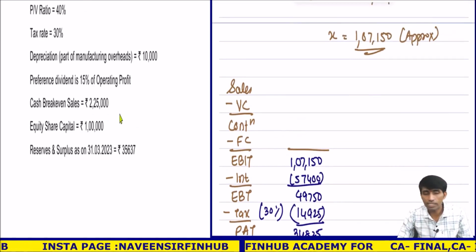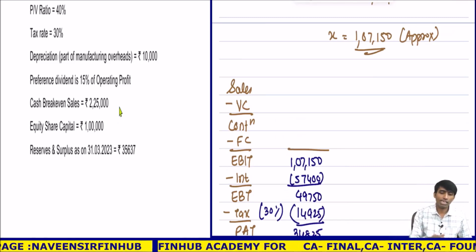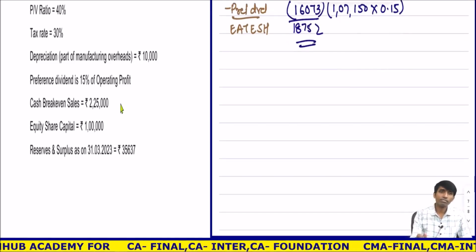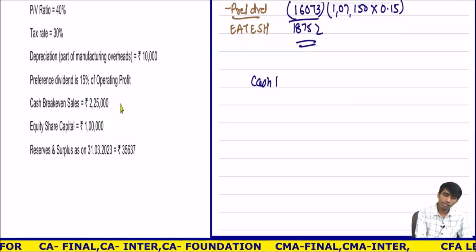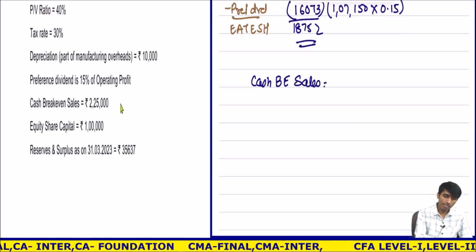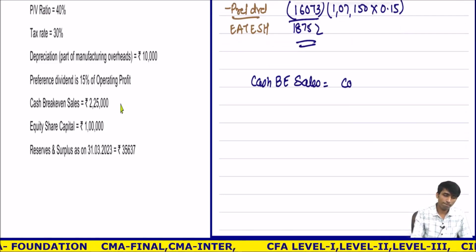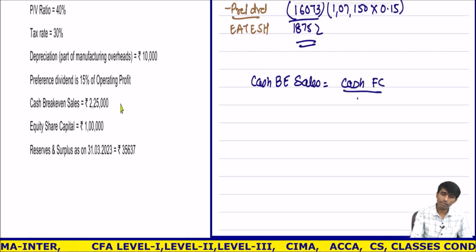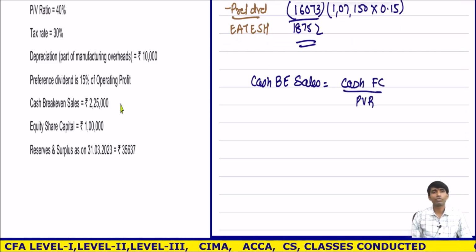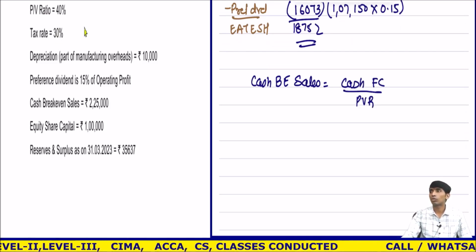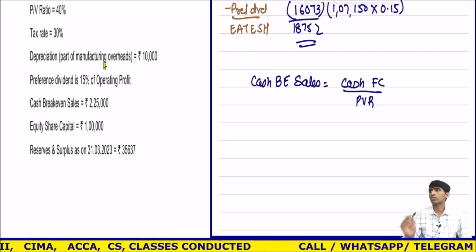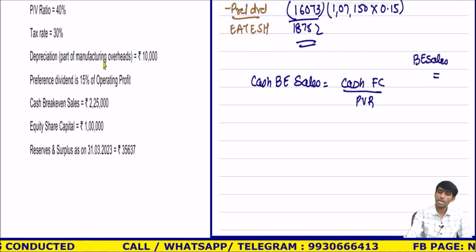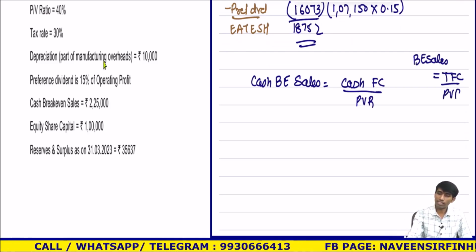Okay, now what is the twist? Listen carefully. In the question, they have given us cash break-even sales. So, cash break-even sales is nothing but cash fixed cost divided by PV ratio. If you check here, PV ratio is given. So what you get is cash fixed cost. Now, for those who have not done costing, break-even sales is total fixed cost divided by PV ratio.